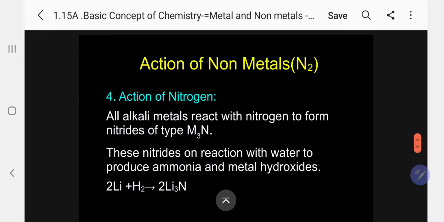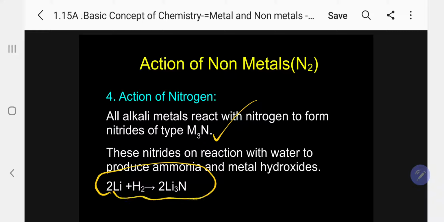Then the fourth non-metal, nitrogen: action of nitrogen on metals. All alkali metals react with nitrogen to form nitrides of the type M3N, because the valence of alkali metals is 1. So this is the general formula. These nitrides react with water to produce ammonia and metal hydroxide.